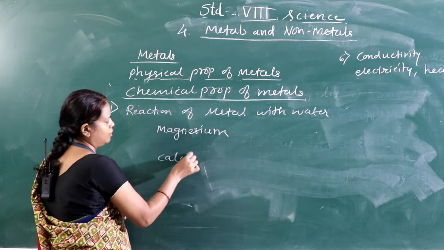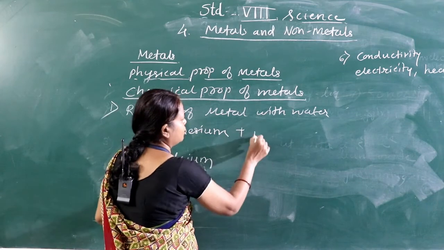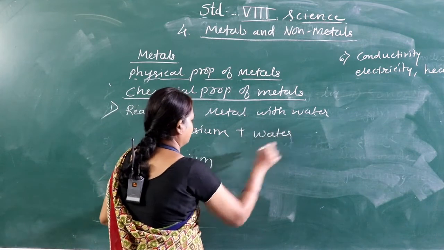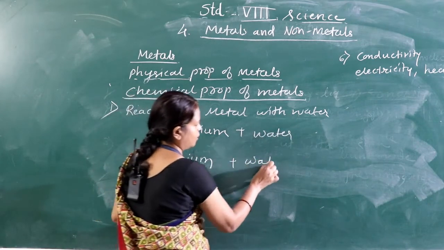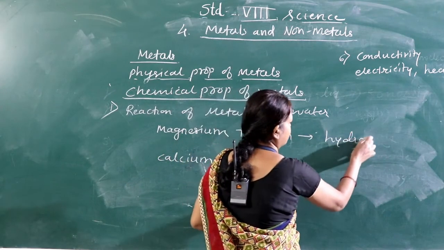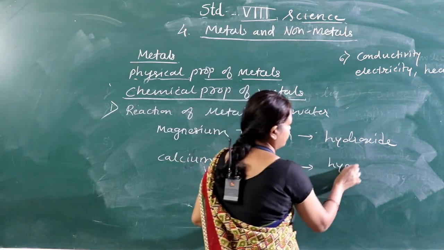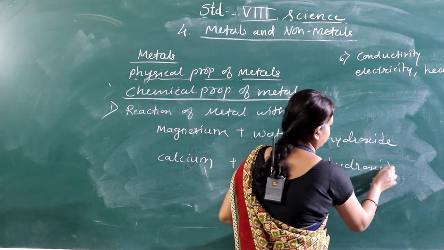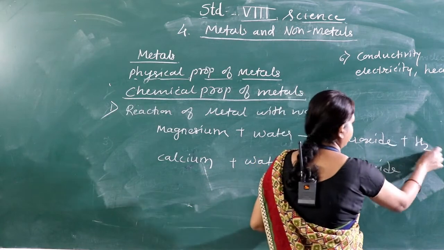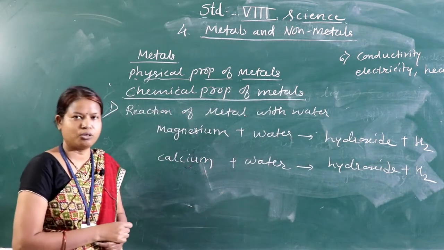If this metal comes in contact with water, it forms the hydroxide as well as hydrogen gas.